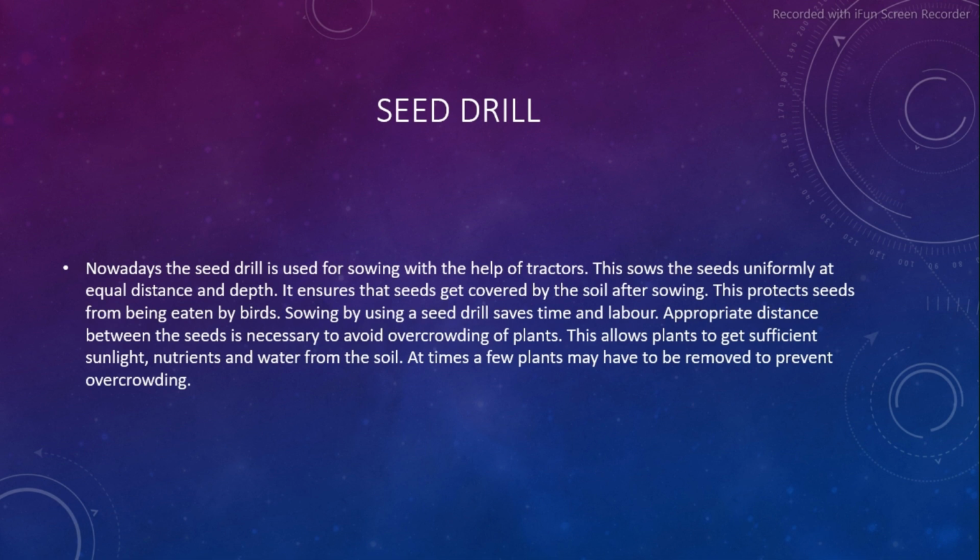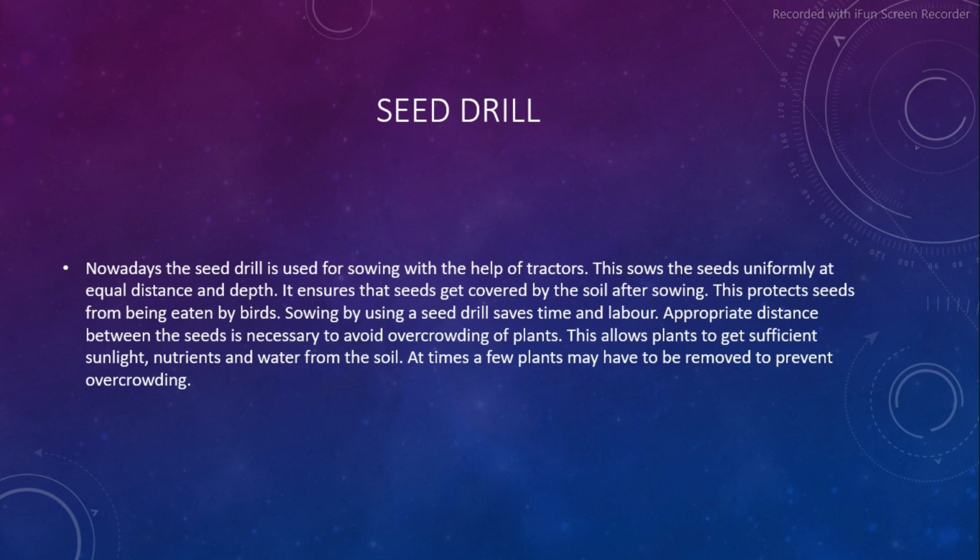Seed drill. Nowadays, the seed drill is used for sowing with the help of tractors. This sows the seeds uniformly at equal distance and depth. It ensures the seeds get covered by the soil after sowing. This protects seeds from being eaten by birds. Sowing by using a seed drill saves time and labor.